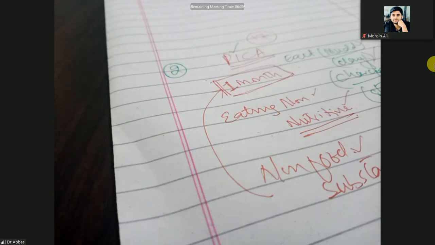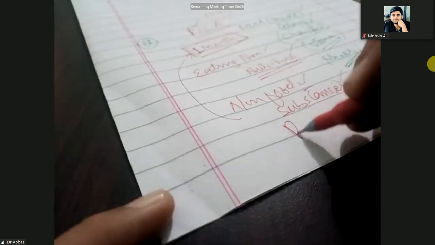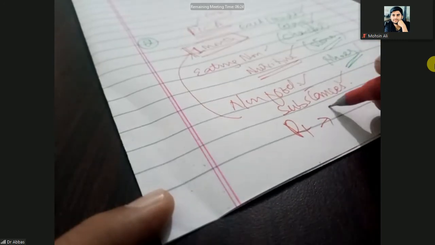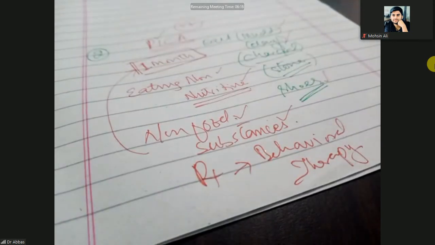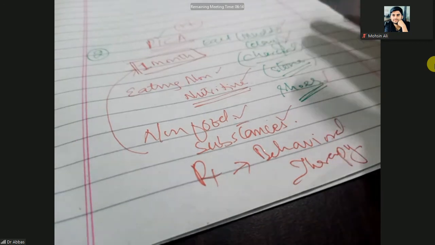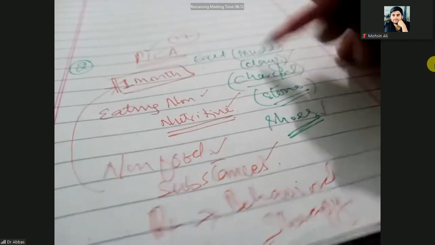Okay, and the treatment is only behavior therapy. Just communicate with the baby and avoid the child's approach to these substances.